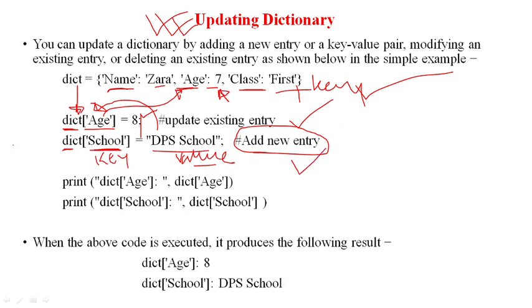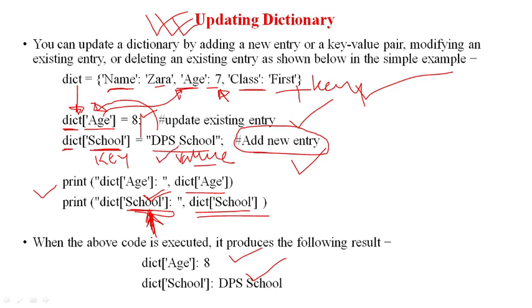So you can see here I am trying to print the data. I am printing the age. So when I print the age, I will get 8 in the output, okay. Then I am printing the key value, okay. So key name I am providing here, and this will give you the value, okay. So I am getting DPS school in the output, okay.